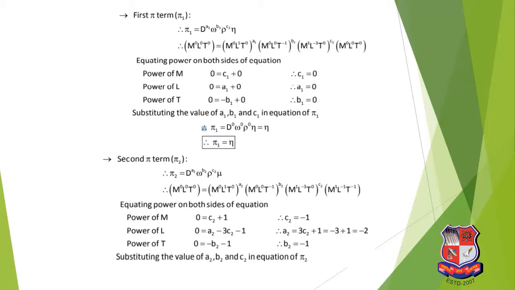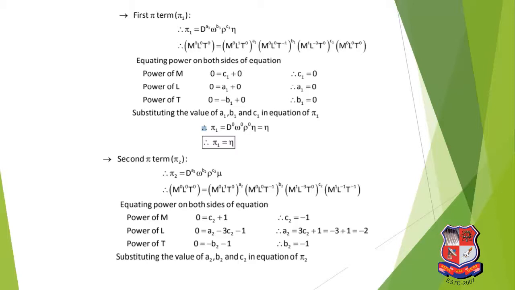Okay, second pi term, pi 2. Similarly, d raised to a2, omega raised to b2, rho raised to c2, mu. Pi 2 is m0 l0 t0. Units: diameter is meter, that is m0 l t0; omega is radian per second, that is m0 l0 t minus 1; density is kg per meter cube, that is m l minus 3 raised to c2; mu, the dynamic viscosity, has unit m l minus 1 t minus 1.